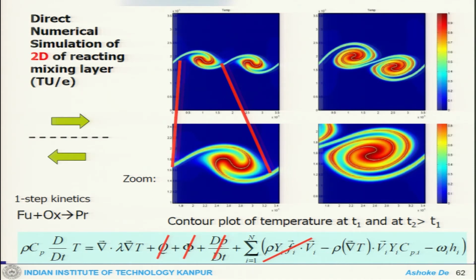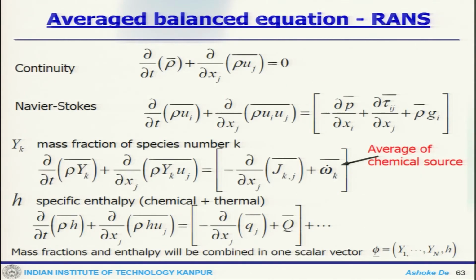Here the kinetics is simplified because we have fuel plus oxidizer to product, and the possible simplification for the temperature is that we do not have the effect of Q, viscous dissipation, pressure gradient. So it is a simplified temperature equation which one can solve. This just gives you an idea of how you can simplify.